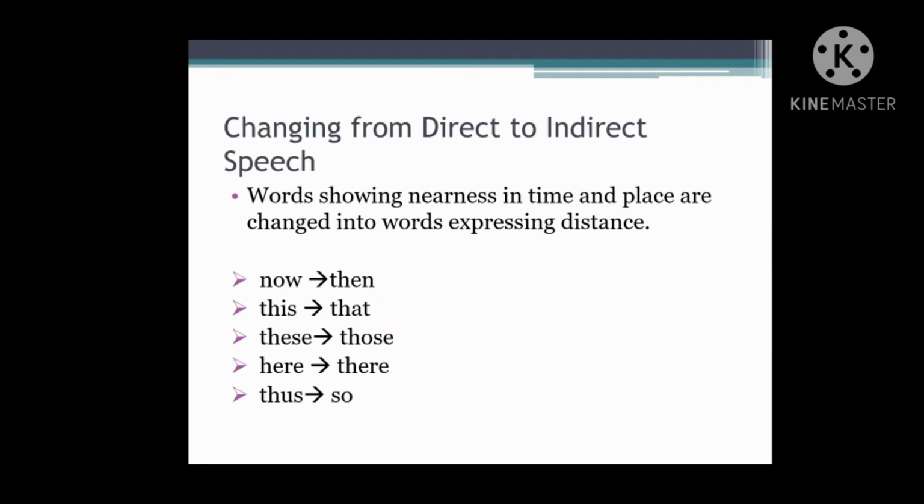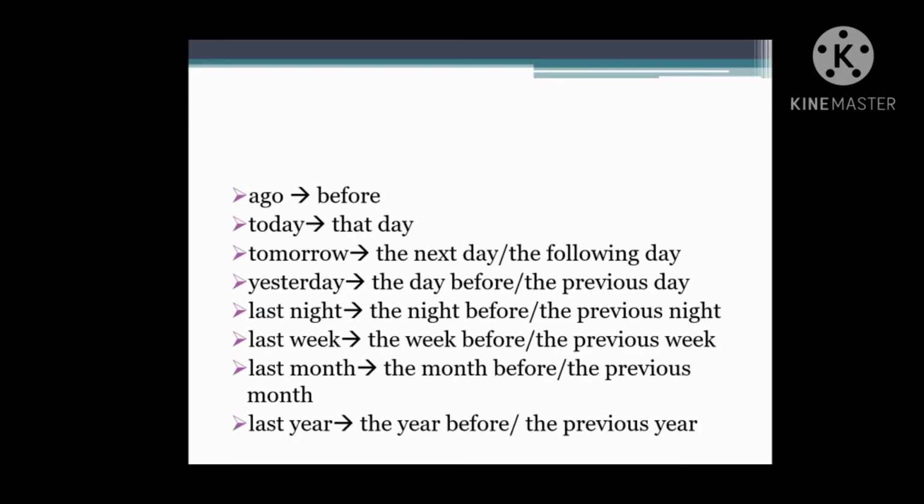While changing a sentence from direct to indirect speech, words showing nearness in time and place are changed into words expressing distance. Now will become then. This will become that. These, those. Here, there. Thus, so. Ago, before. Today, that day. Tomorrow, the next day or the following day. Yesterday, the day before or the previous day.